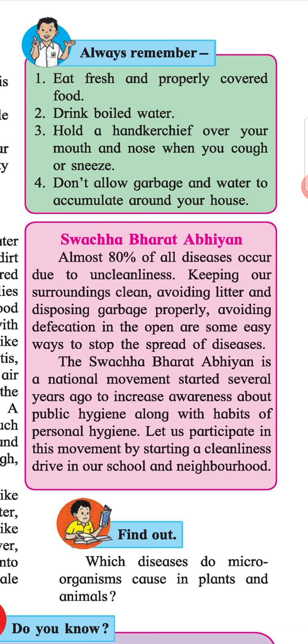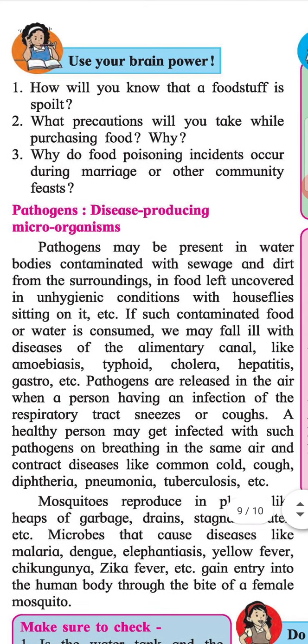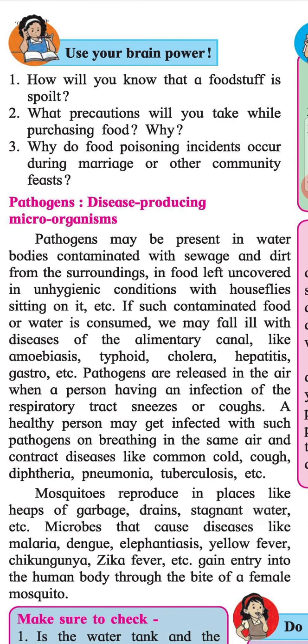Find out. Which diseases do microorganisms cause in plants and animals? Pathogens: disease producing microorganisms.